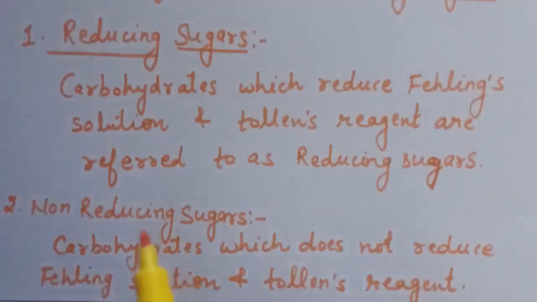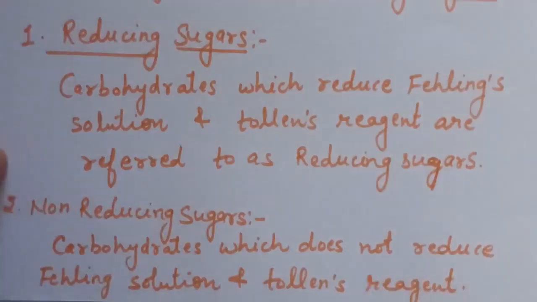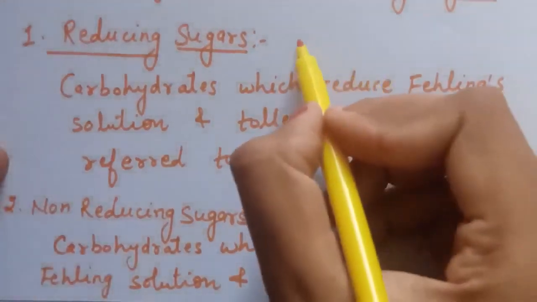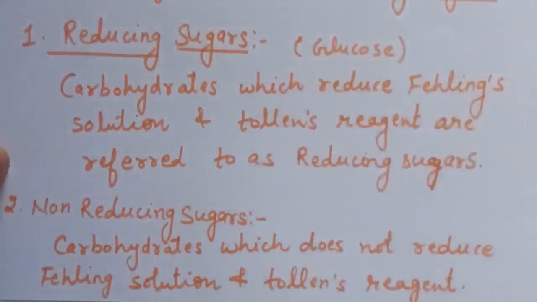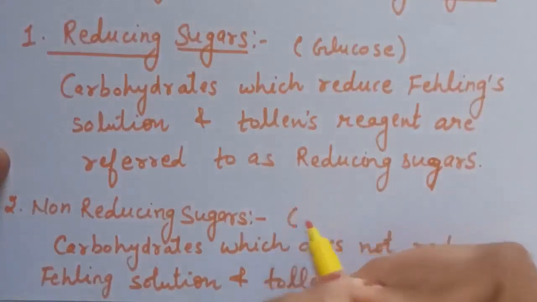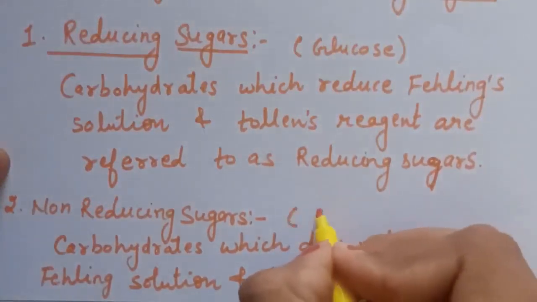Second is non-reducing sugars. Non-reducing sugars are those which do not reduce Fehling solution and Tollens reagent. Example of reducing sugar is glucose. Glucose is a reducing sugar. And example of non-reducing sugar is sucrose.